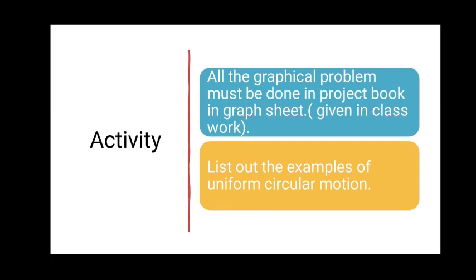The second important thing is you have to list out examples of uniform circular motion in your day-to-day life, or where practically this type of motion happens. At least 5 examples you have to note. All this to be done in the project book, students, and you have to submit.